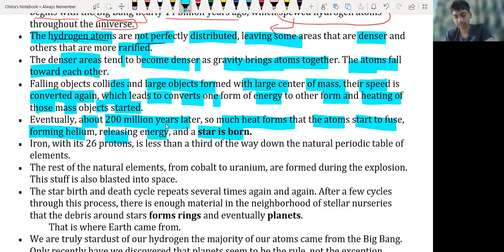Okay, so when two hydrogen atoms combine with each other, a tremendous amount of heat and light energy is released, and due to the release of that energy, they start emitting light. When they start emitting light, we say they are stars, and we have already gone through that. What are stars? Those mass objects which emit their own light are called stars. So due to this process, stars are being formed.